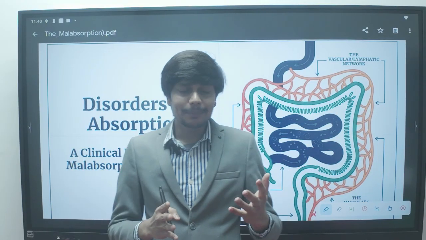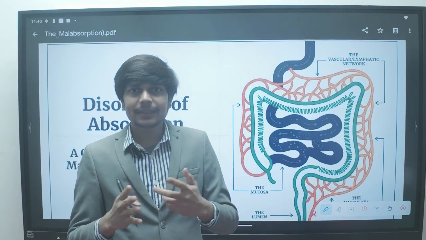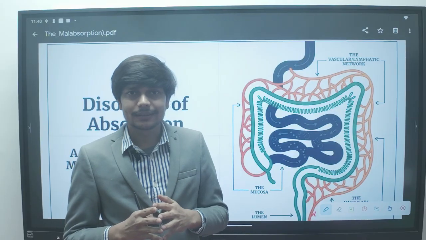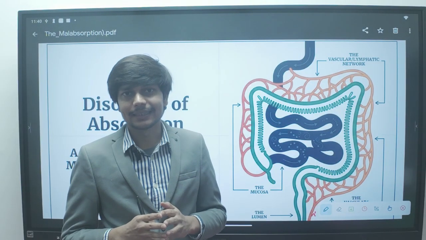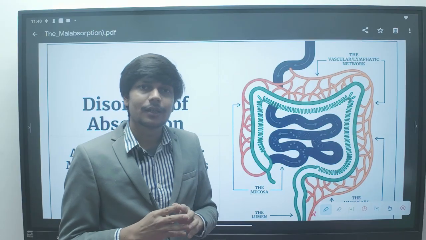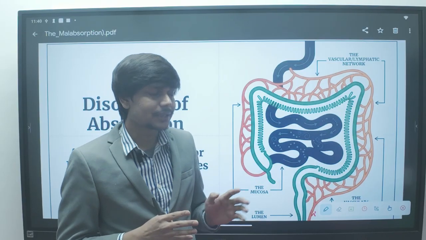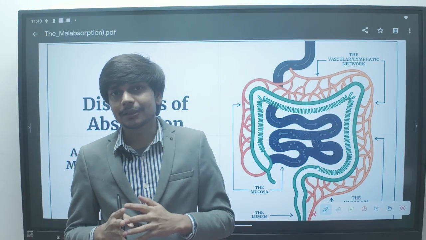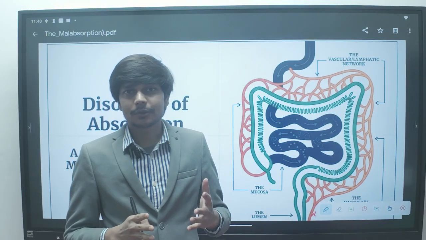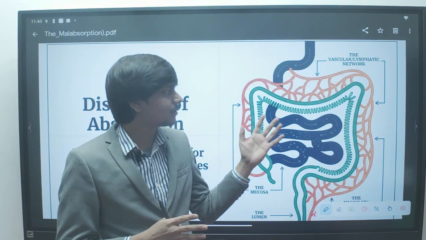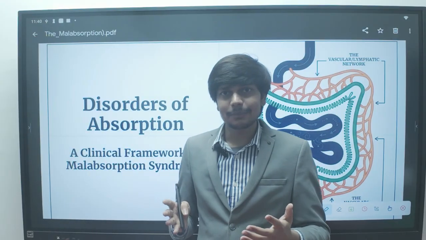And sometimes the patient may present with metabolic bone disease, osteoporosis in the patient of celiac disease because of malabsorption of vitamins, malabsorption of iron. The patient may present with osteoporosis, fracture. The patient may present with iron deficiency anemia.